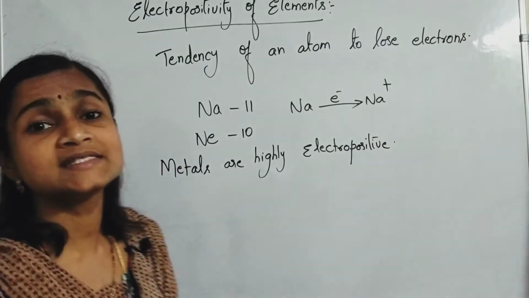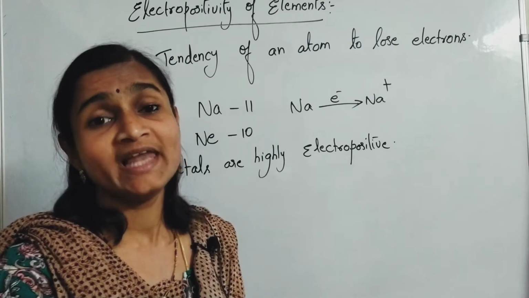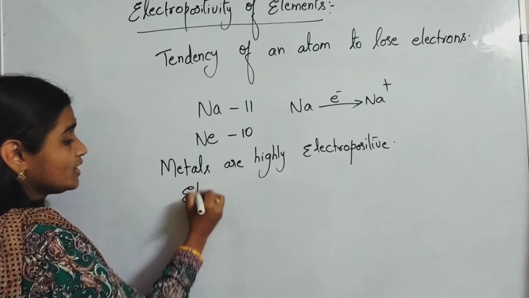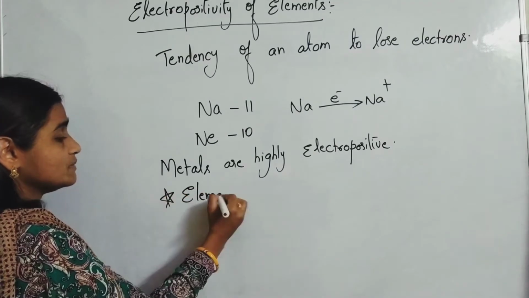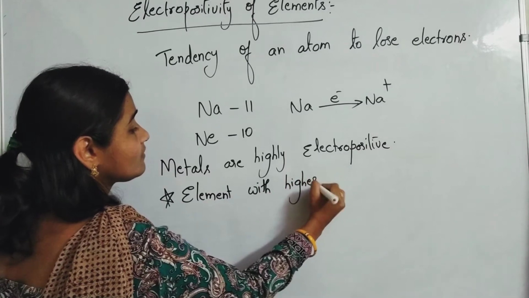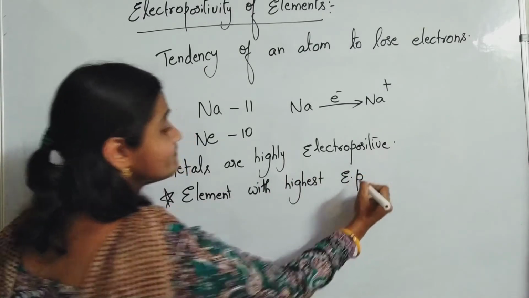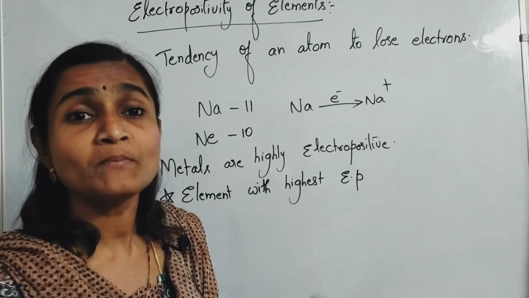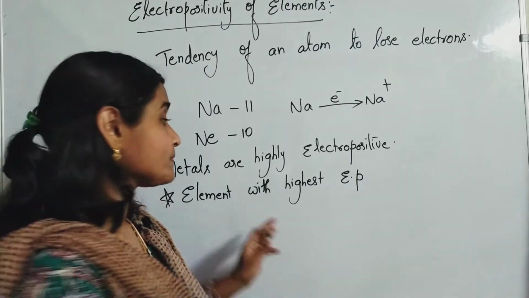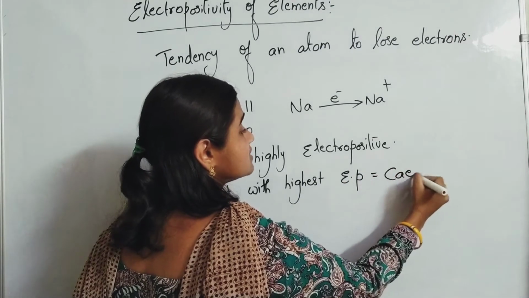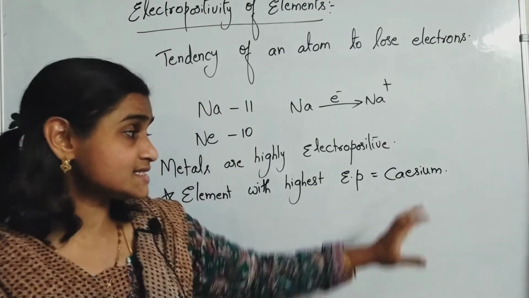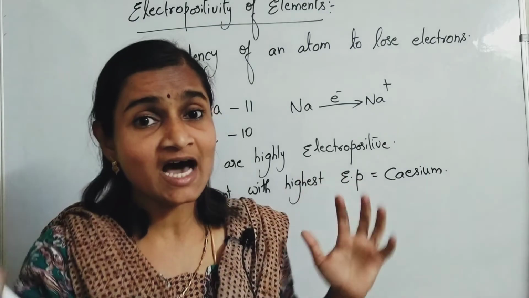The element with the highest electropositivity is cesium. Please remember this, you will get it in the exam. EP means electropositivity, so the element with the highest electropositivity is cesium. Cesium is the highest electropositive element because of its large size.